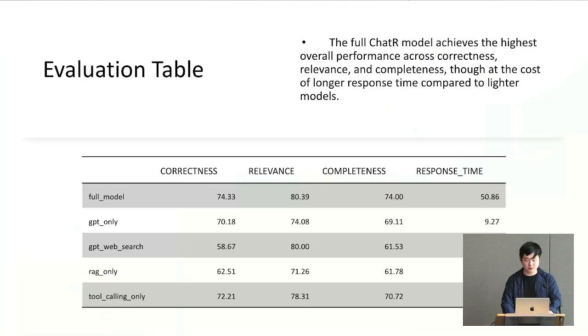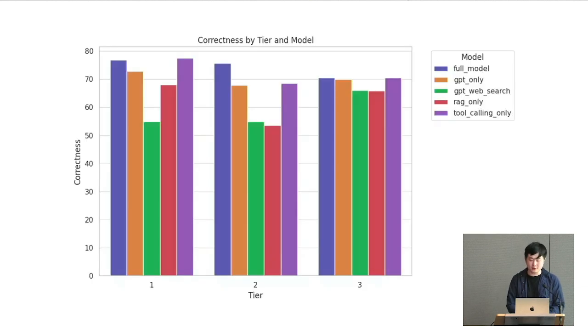The first is the evaluation tables. We compare 5 models, like ChatR, GPT, web search, RAG, or tool calls, on correctness, relevance, completeness, and response time. Even though this one does well and achieves very good correctness, relevance, and completeness, it actually spent a lot of time, causing a long response time compared to other models.